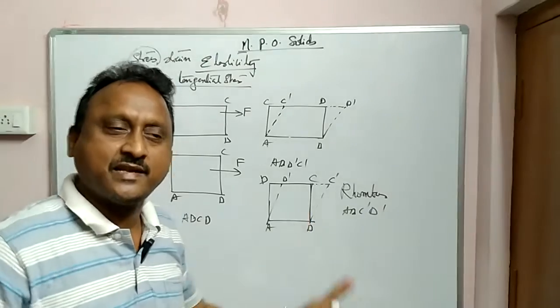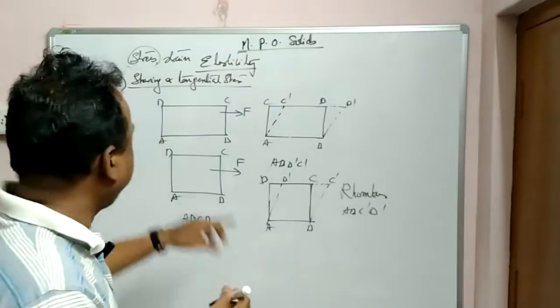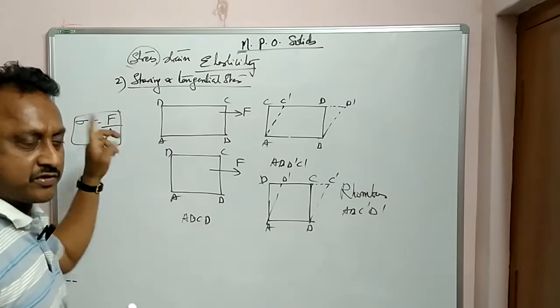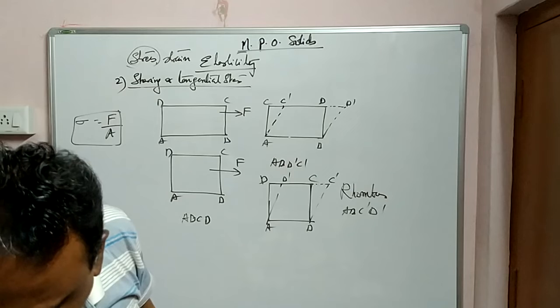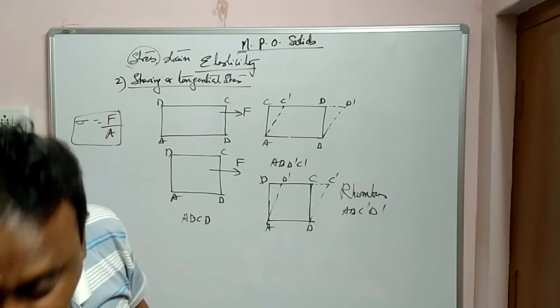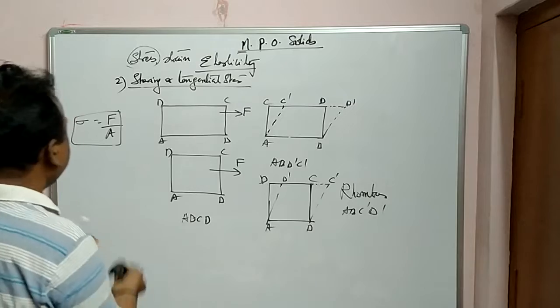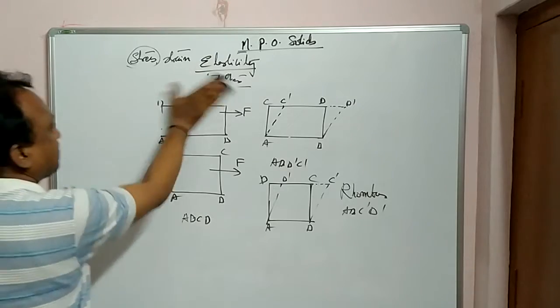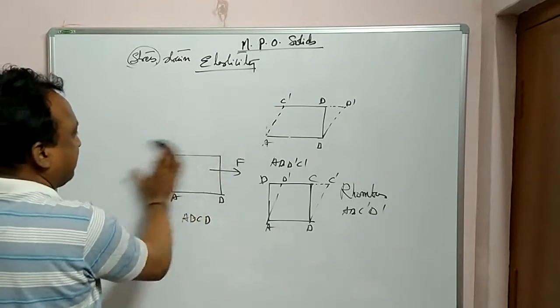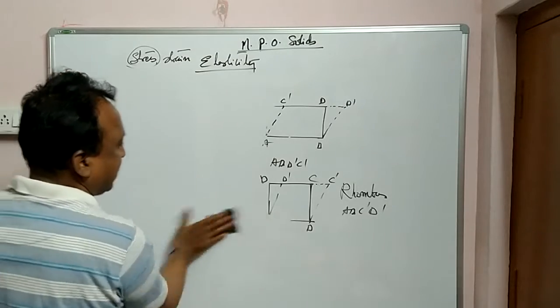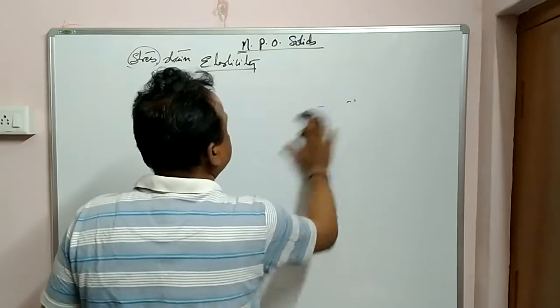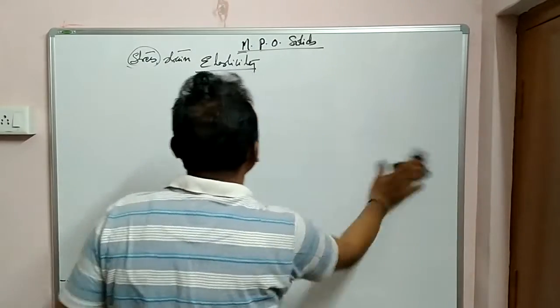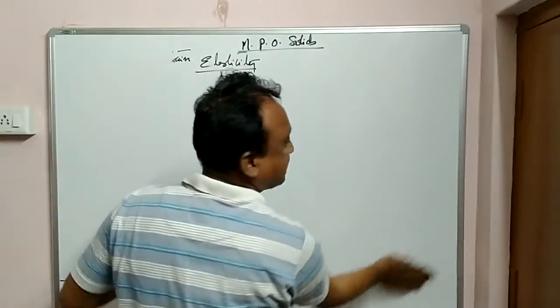Clear? Units are the same for all stresses: Newton per meter square, because it is force acting per unit area, restoring force, or dyne per centimeter square in CGS. Now let us go to the next type. First one is longitudinal; in longitudinal, compressive and tensile we have learned. Second one is shearing stress or tangential stress, we have learned. Now let us go to the third type of stress, that is bulk stress or volumetric stress. What is the third one? Bulk stress or volumetric stress.